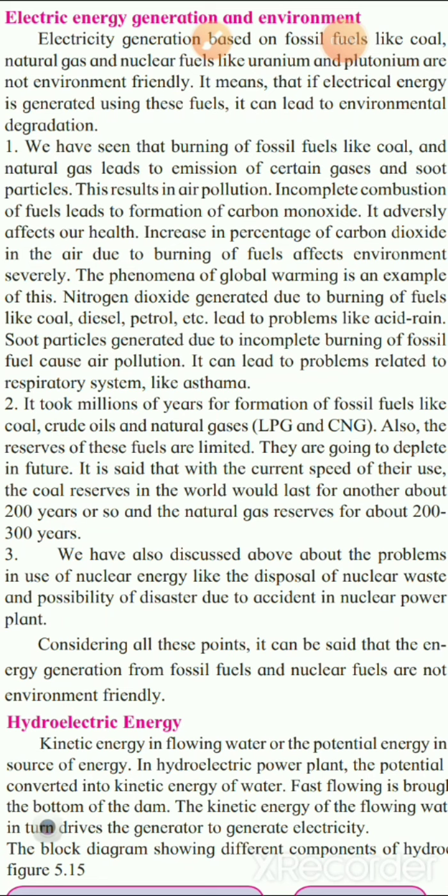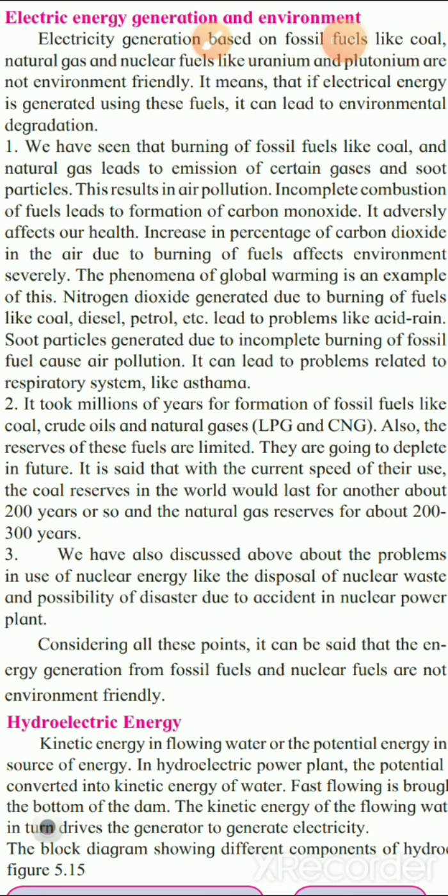Here the main thing we will see is that when we are generating electricity, what fuels we are using, how they harm the environment, and how the environment gets degraded. Degraded means, children, it is damaging or ruining.